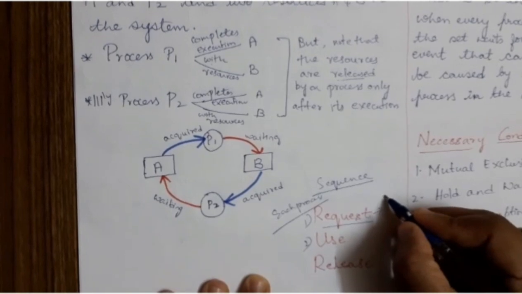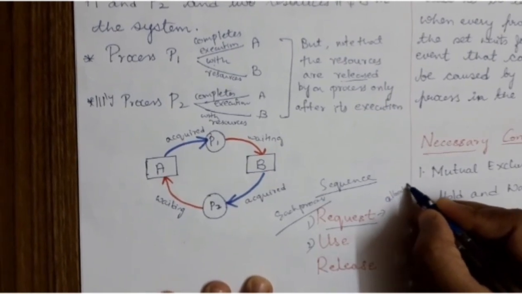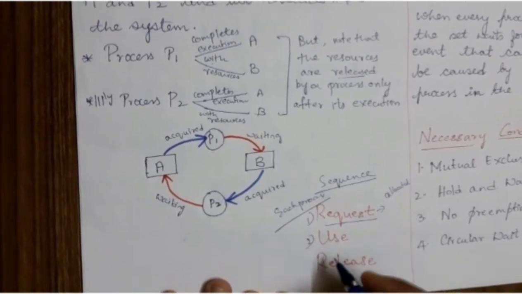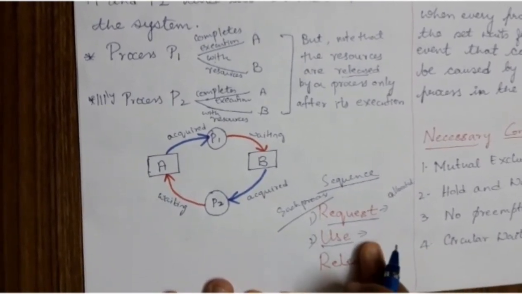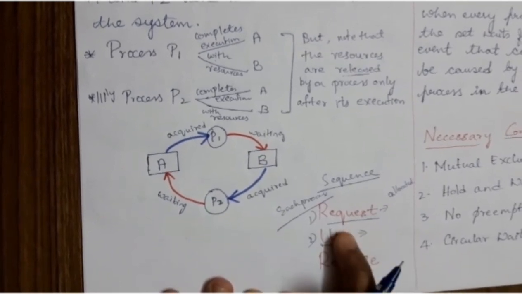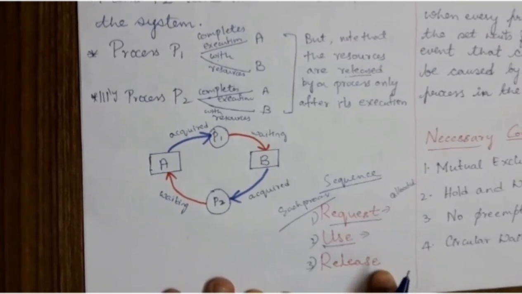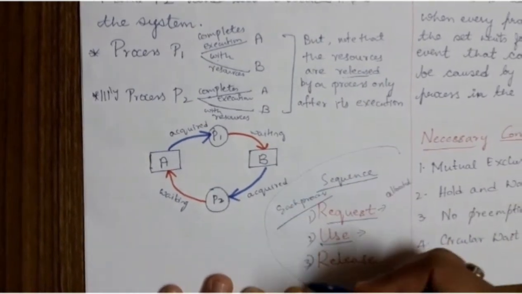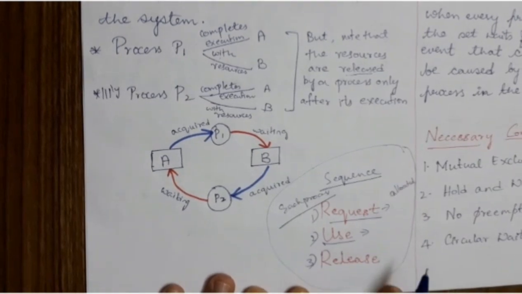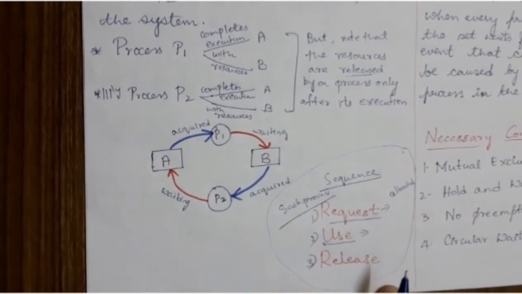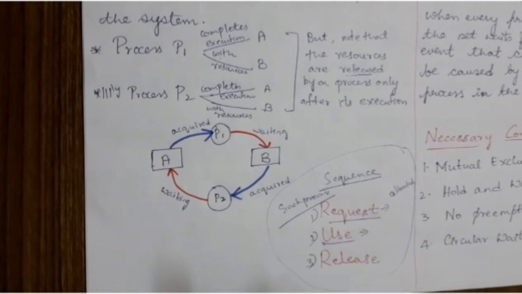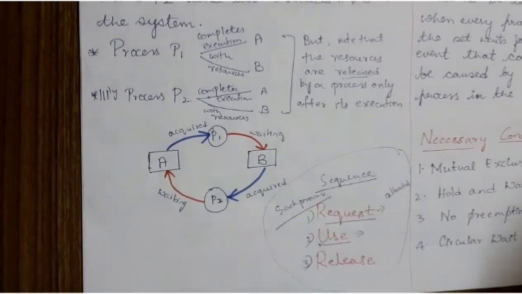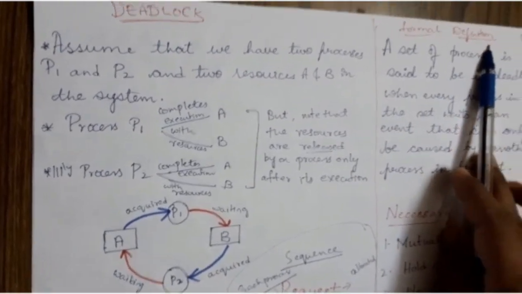Once the resource is allocated based on the request of the process, it should use that resource to complete its execution. After completing the execution, it should release that resource. This is the important sequence to be followed by any process which wants to execute in the CPU.